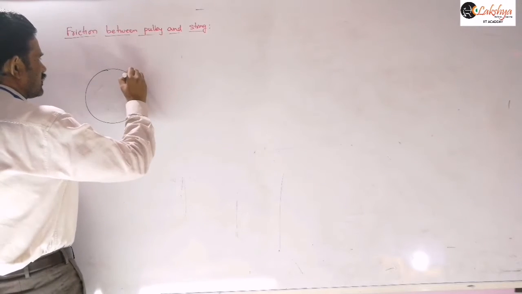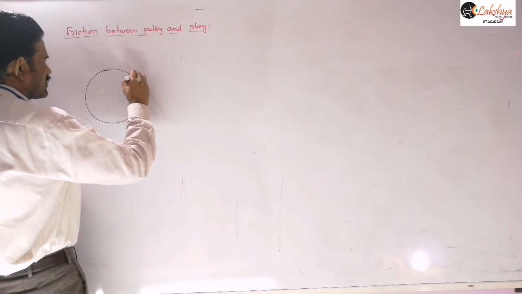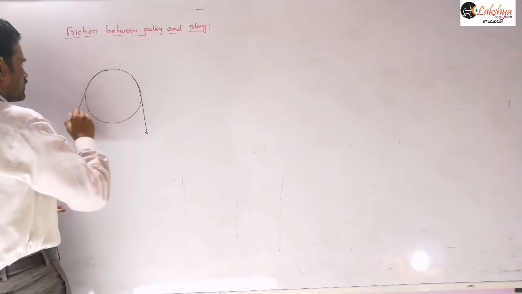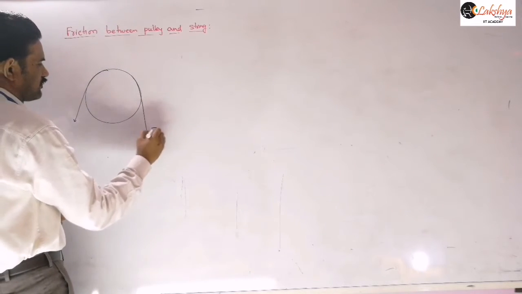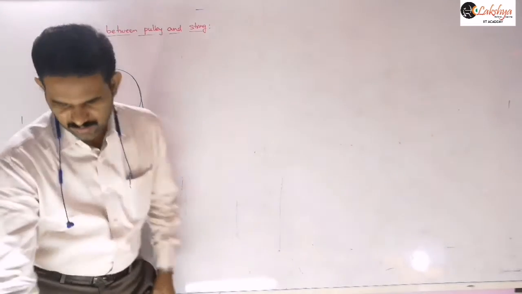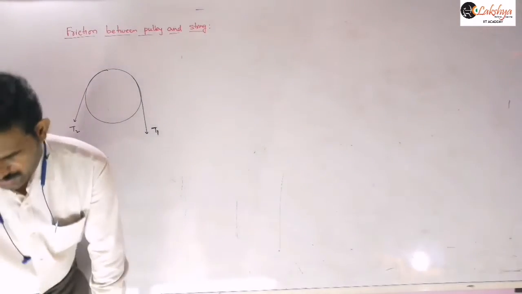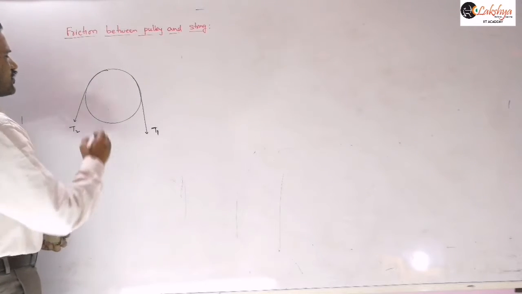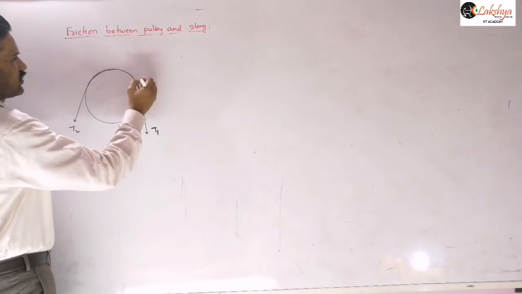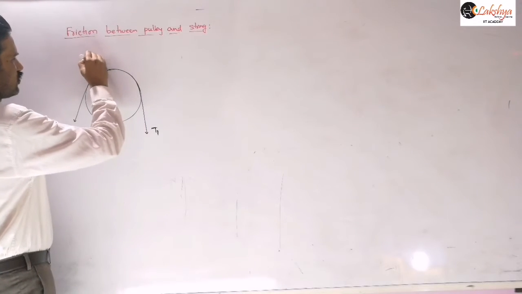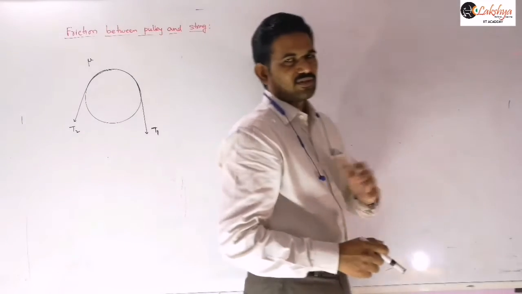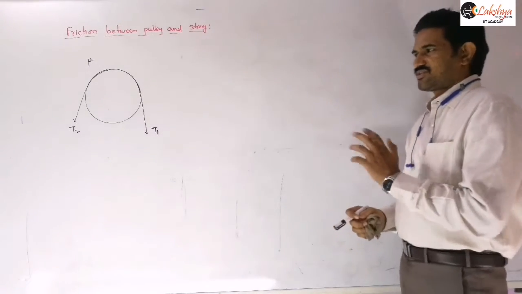So here, consider the pulley. Let us consider this string passing over it. Suppose T1 and T2 are the tensions here. This string is passing over the pulley, and it has some coefficient of friction, let it be mu, for example. Now we need to derive an expression for the relation between the tensions T1 and T2.